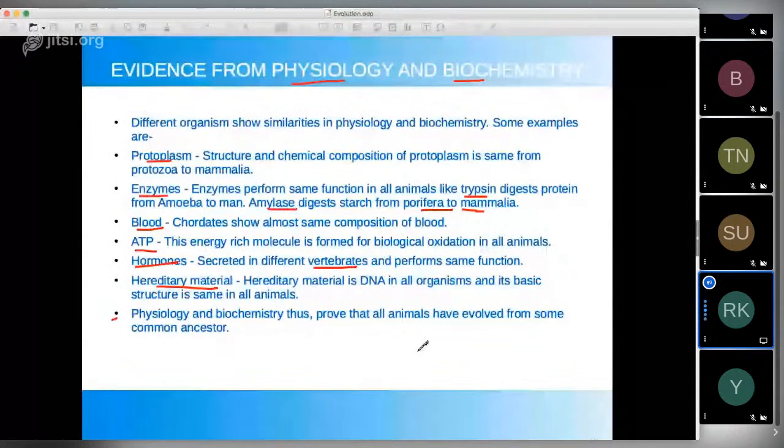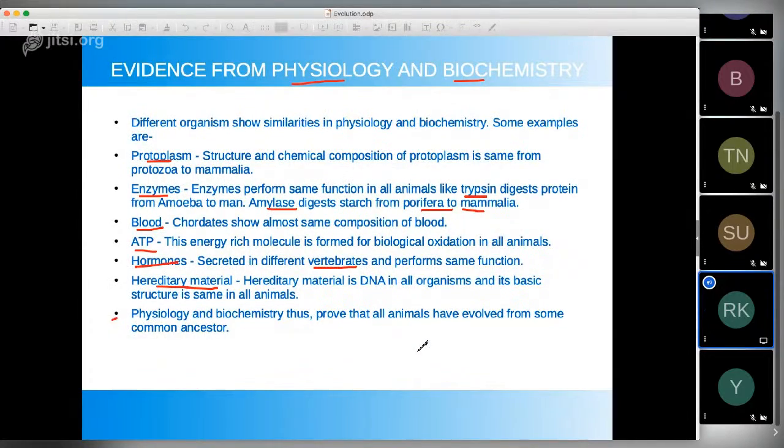ठीक है. ऐसा कुछ नहीं है कि if you know the basic principle of some process like digestion, okay, its basic principles will remain the same throughout the animal kingdom, suppose, because digestion is a process which is found in animals. ठीक है.